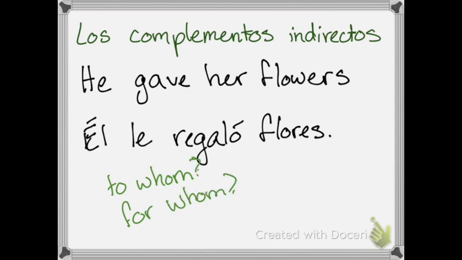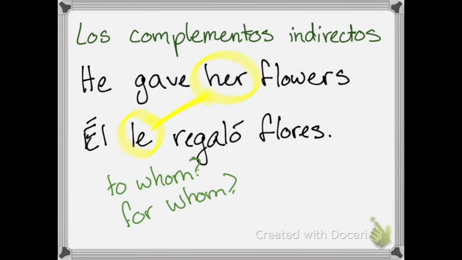Okay? So whereas our direct object is the what, he gave what, flowers, the indirect object is the receiver of that item. So the receiver of the action in this case would be her, not the flowers. And so in our Spanish sentence, él le regaló flores, le is my complemento indirecto, or my indirect object pronoun.